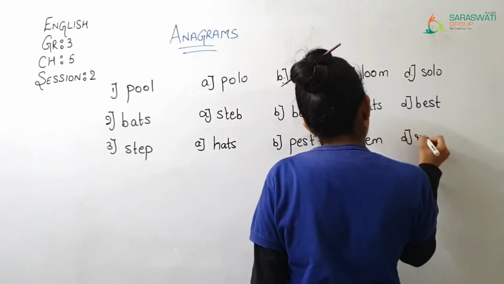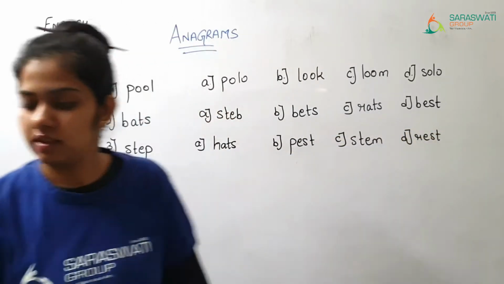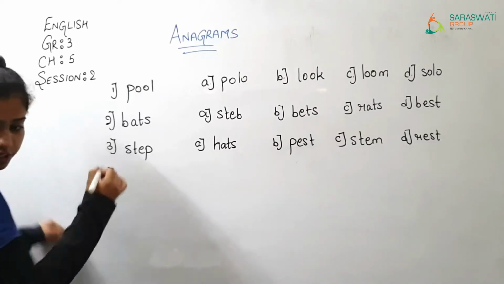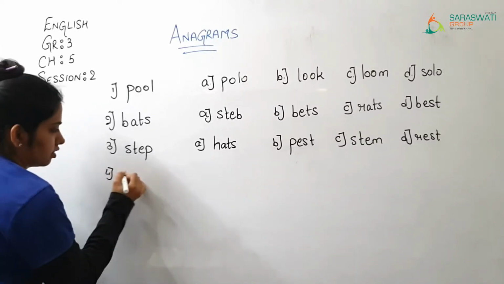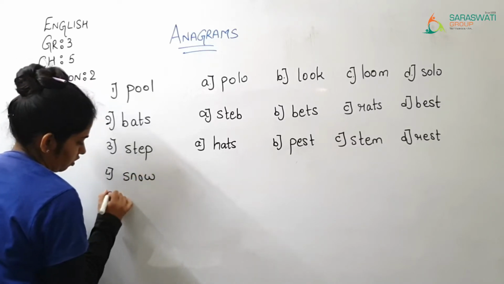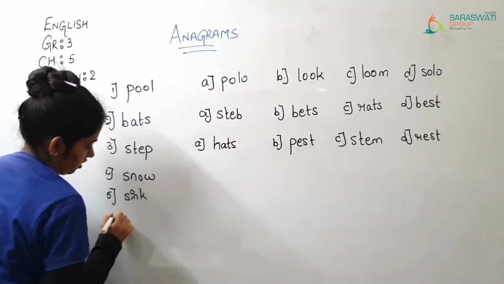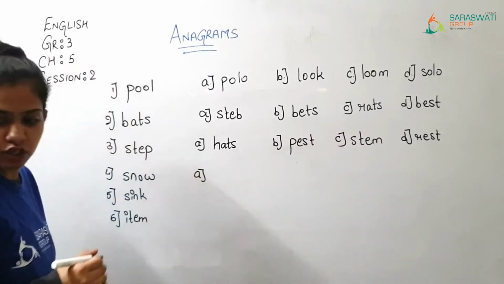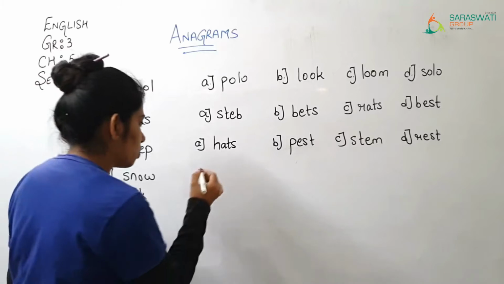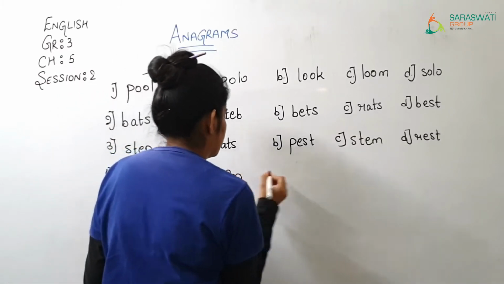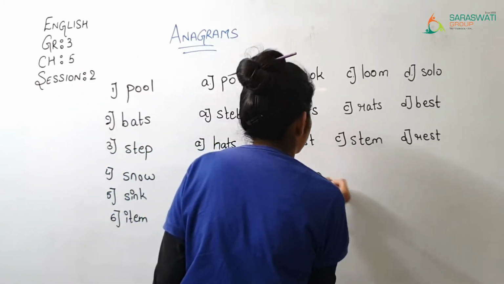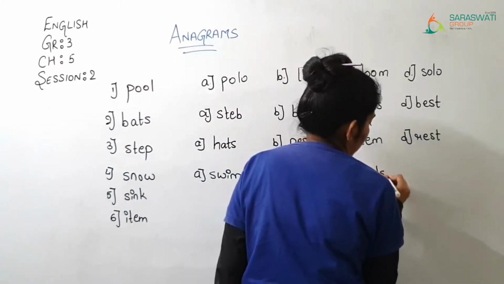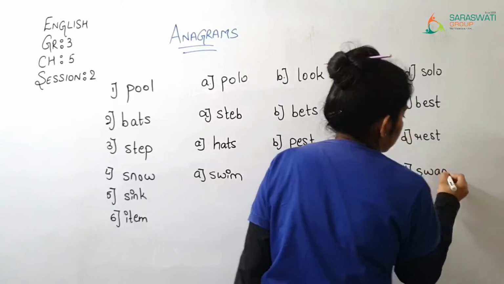Stem, rest. Now number 4. Snow, sink, item. Now for snow, swim, owls and swan.